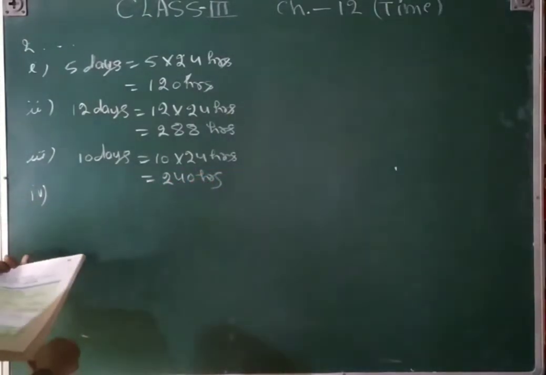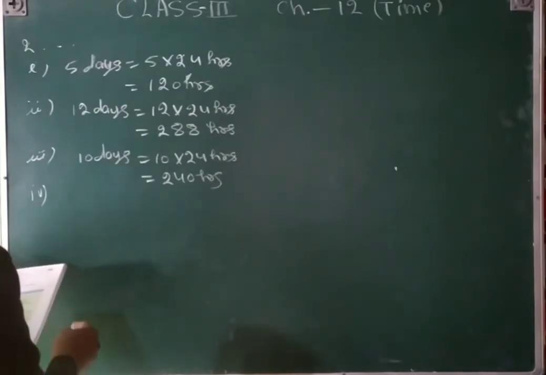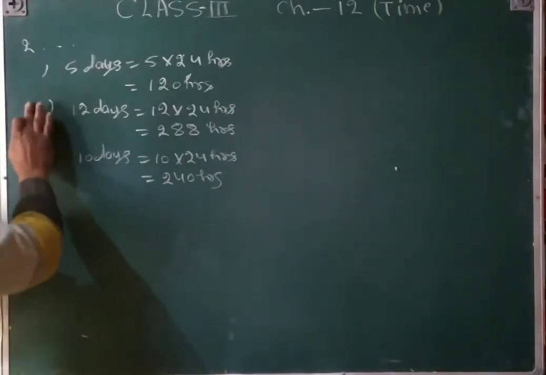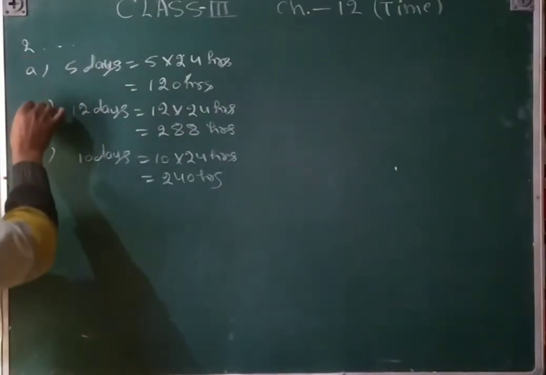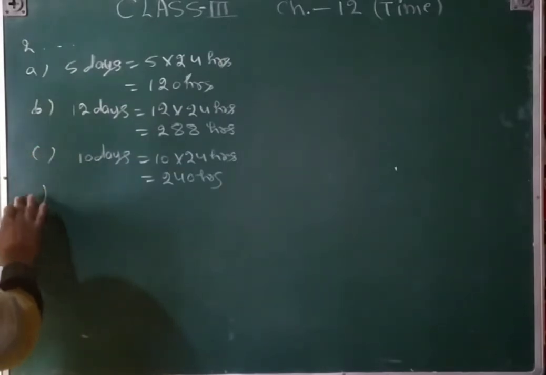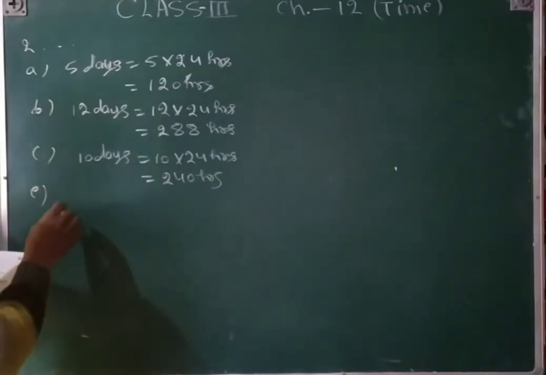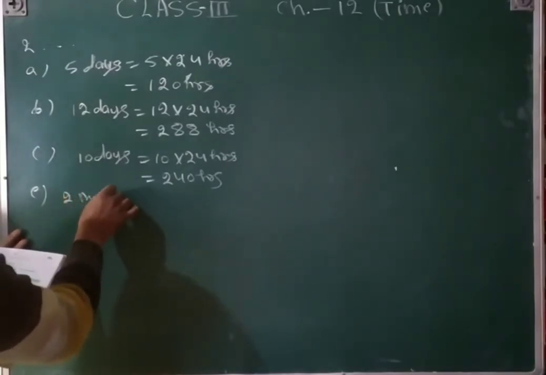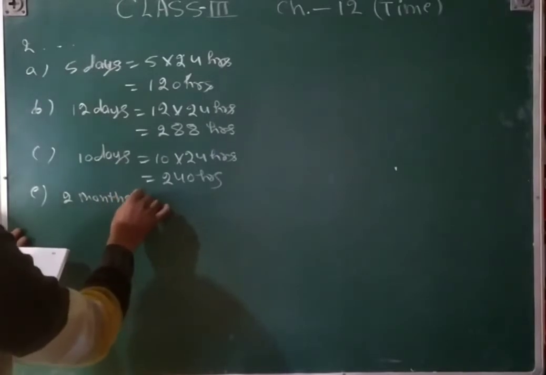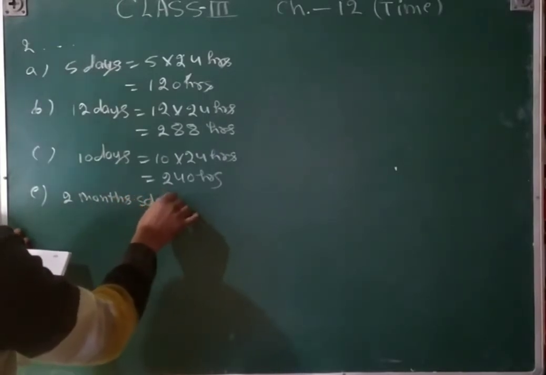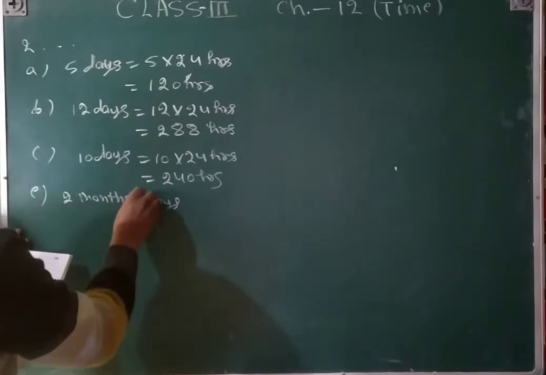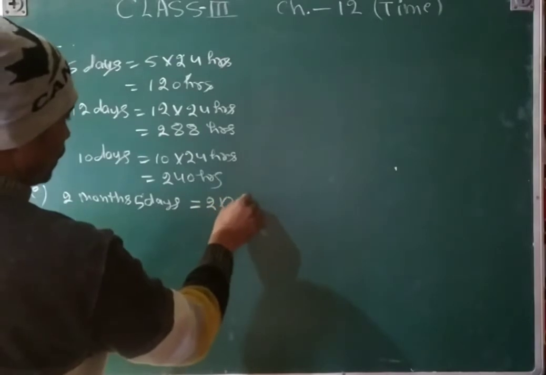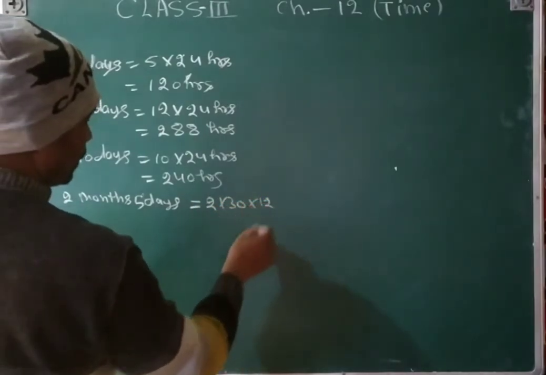Fourth part, that's not a part, these are A, B, C. A, B, C, and D part, you will do E part. 2 months, 5 days. So that 2 months will be 2 into 30 into 24